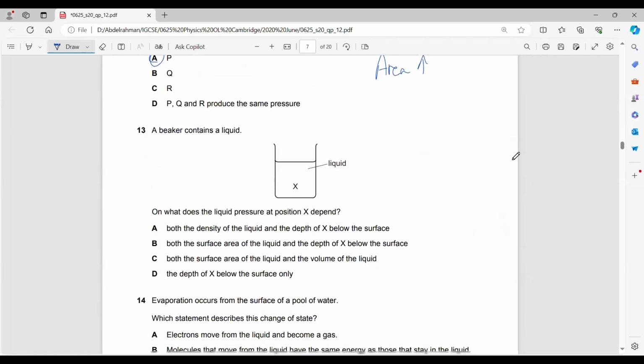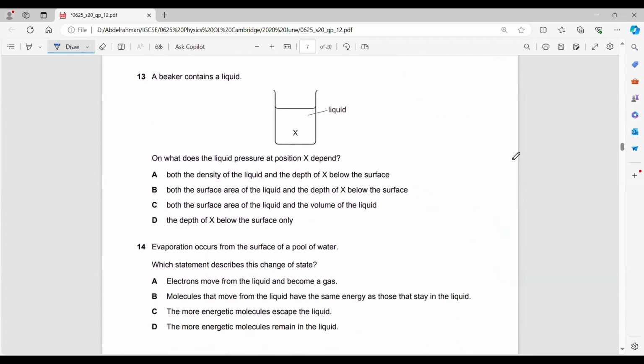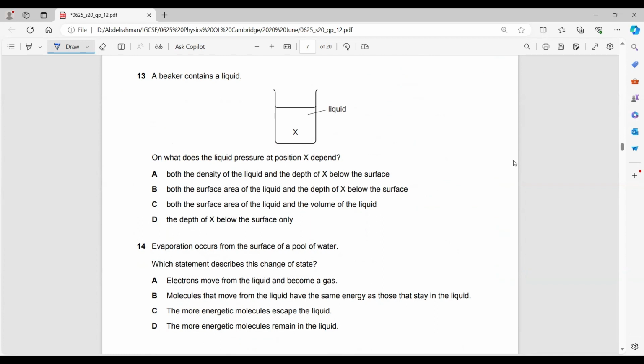A beaker contains a liquid. On what does the liquid pressure at position X depend? Pressure in any liquid depends on two things. What are they? The density and the depth: the density of the liquid and the depth of X below the surface. As you increase the density, the pressure increases. As you increase the depth below the surface, the pressure increases as well.